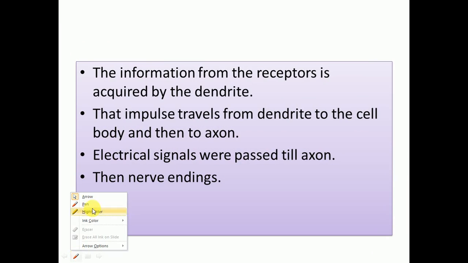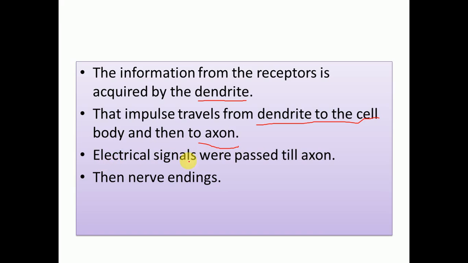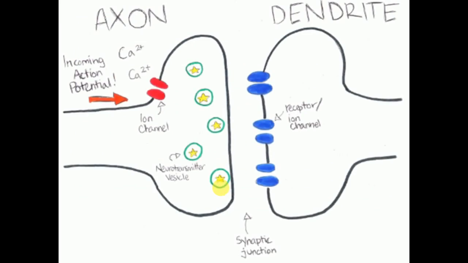So here the basic information is that the information from the receptors is gained by the dendrite part of the nerve, and then that impulse travels from the dendrite to the cell body, also known as the cyton, and then it reaches the axon. The impulse in the nerve is transmitted in the form of electrical signals. They are passed to the axon, and then the impulses reach the nerve endings.